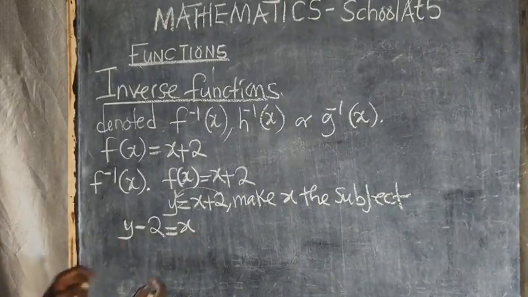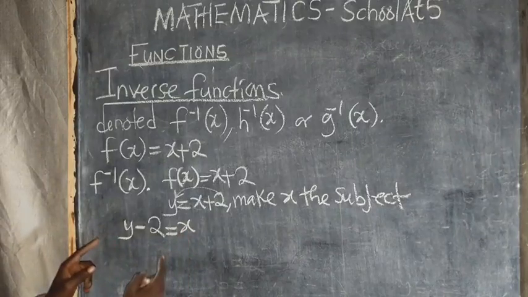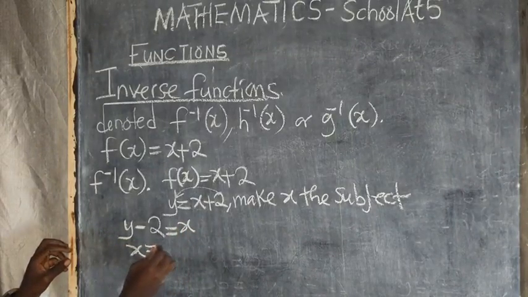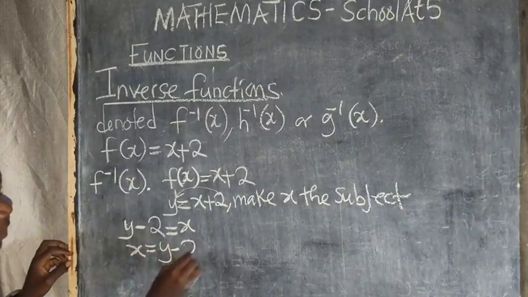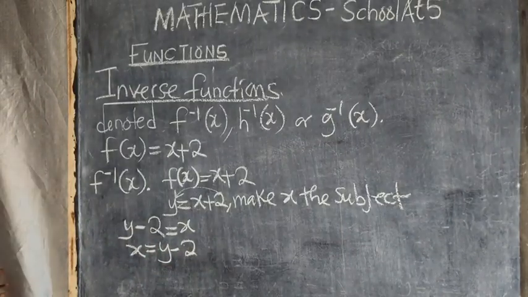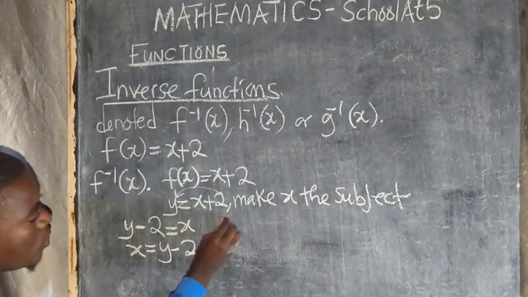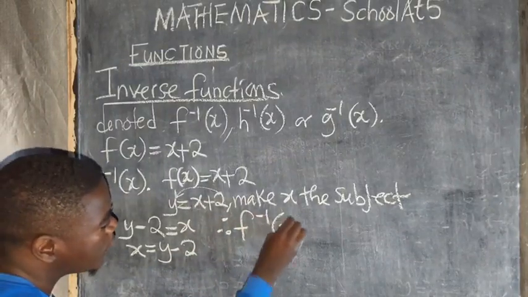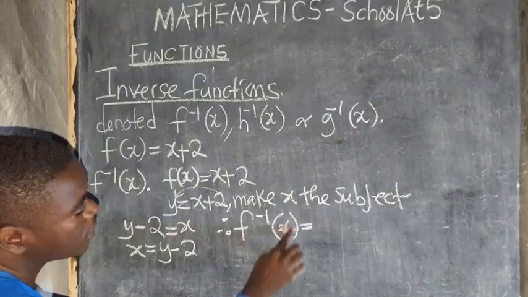As simple as this. So this is the answer. This is just the same as x is equal to y minus 2. It is just one and the same thing. Where I'm now going to conclude and say, therefore, f inverse of x is equal to what?